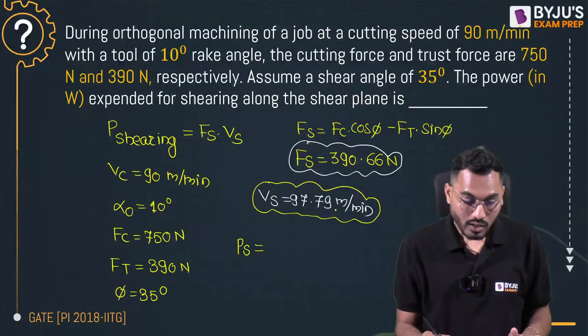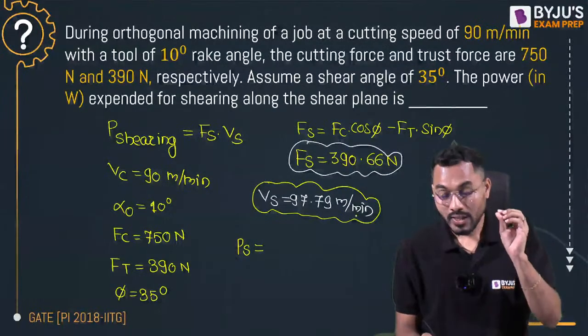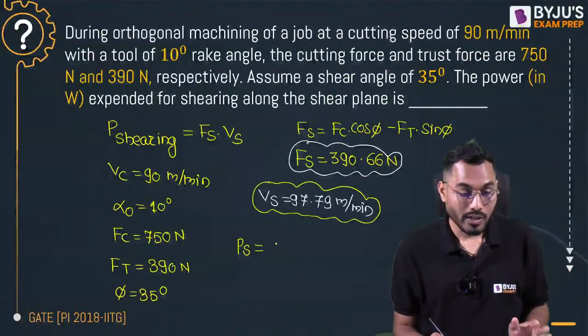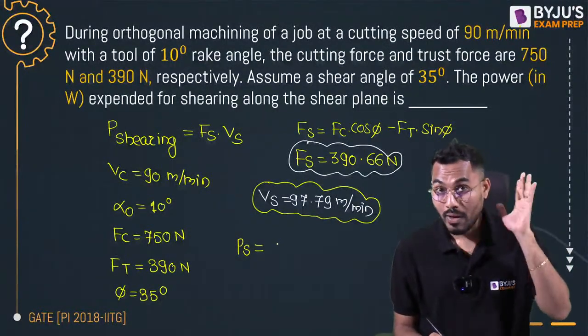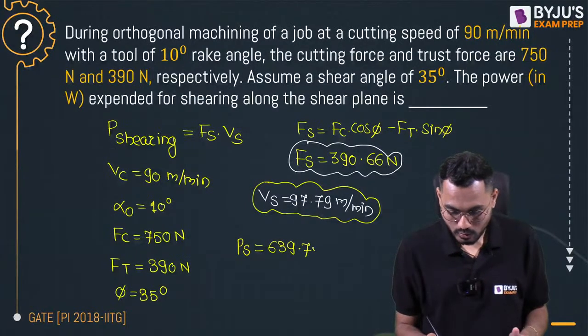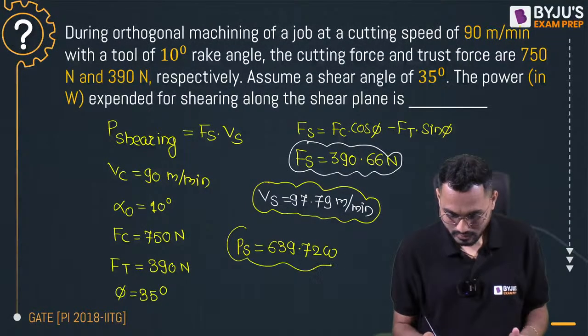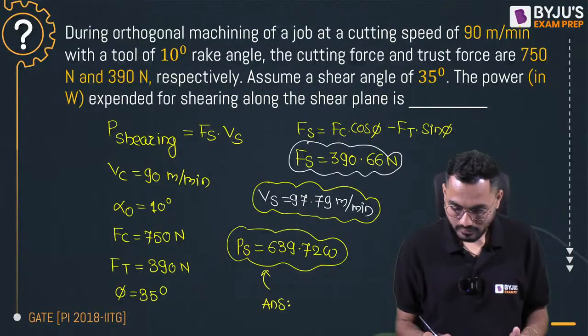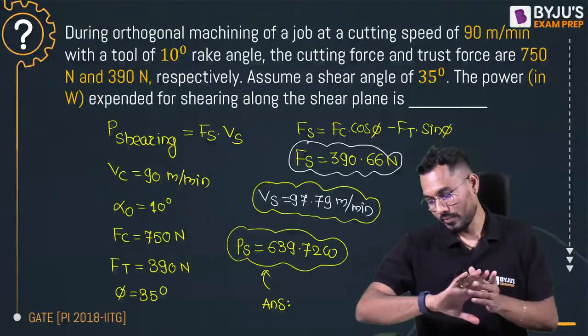Please convert that to meter per second. Shearing power is nothing but shear force multiplied by shear velocity, Fs into Vs. It comes to 639.72 watt. This is my answer.